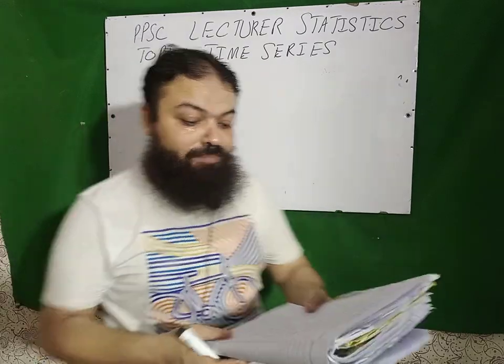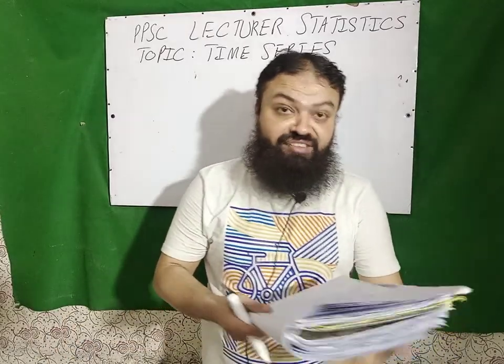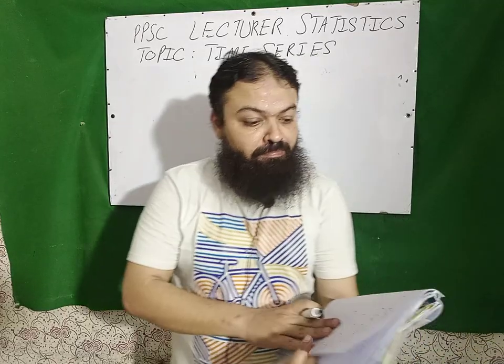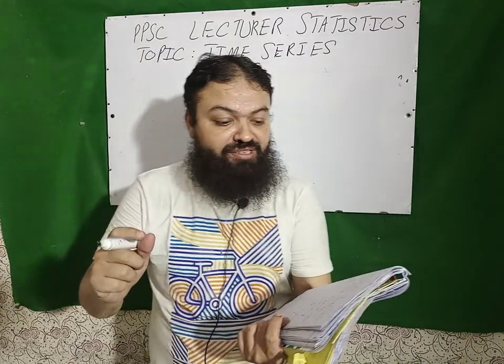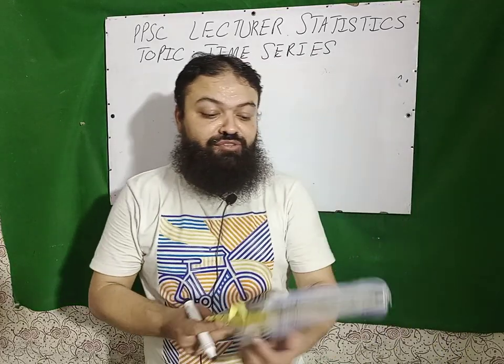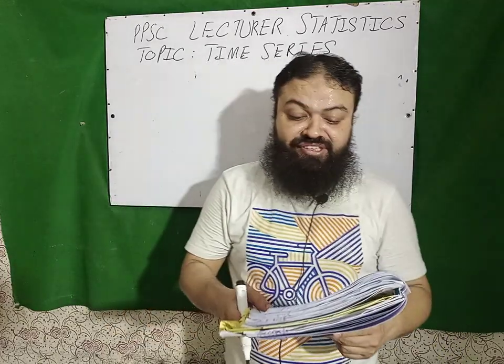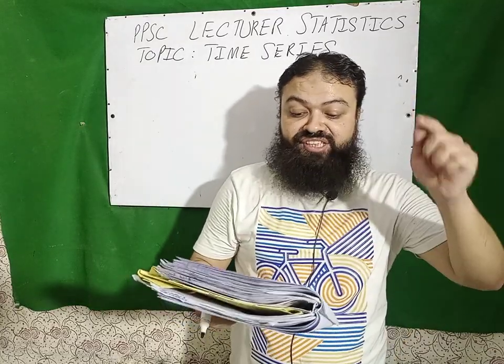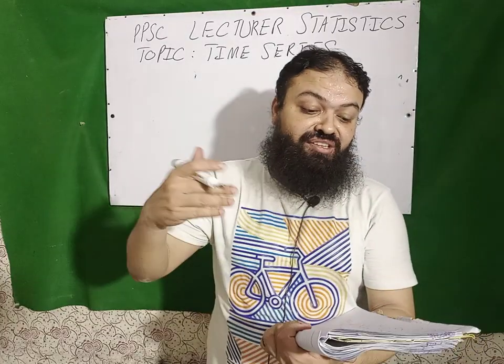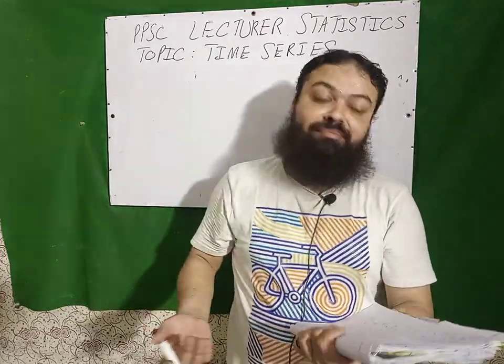There are four methods for calculating the seasonal index. Number one, percentage of annual average method. Two, ratio to moving average method. Three, ratio to trend method. Four, link relative method. Next, the process of removing the seasonal component from a time series is called deseasonalization or seasonal adjustment of data, and the obtained time series is called deseasonalized or seasonally adjusted time series.